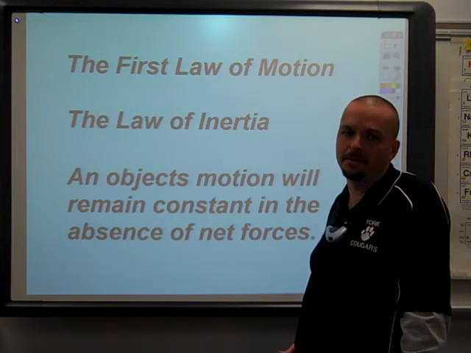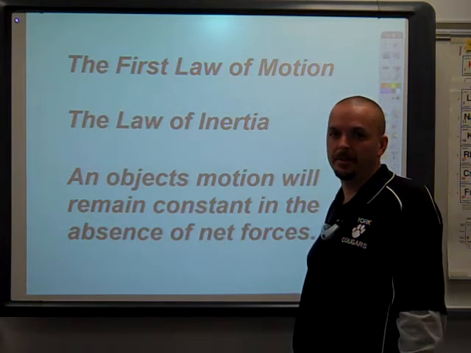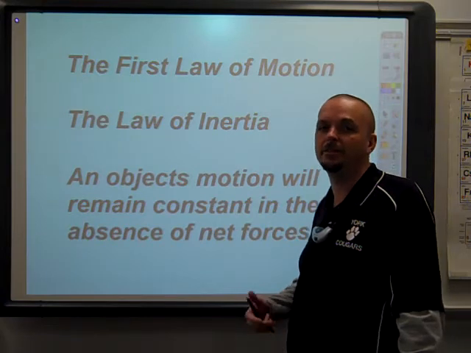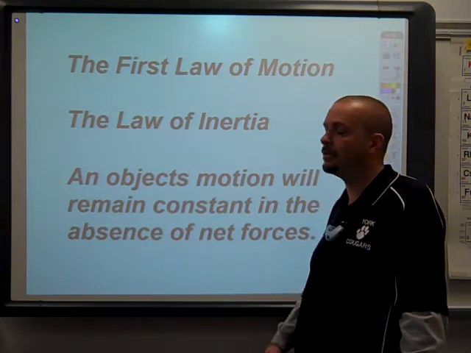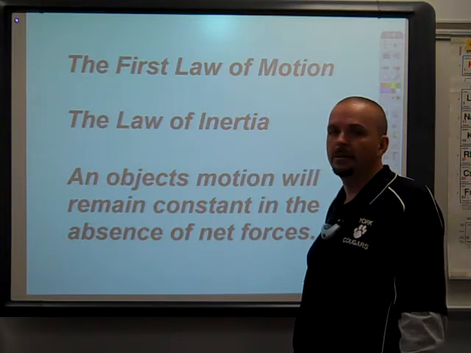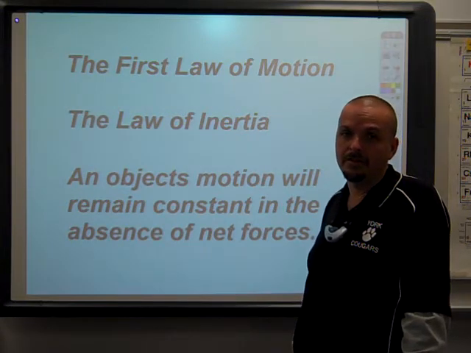Something that's small, like a bicycle, has a lot less inertia. It's got a lot less mass. It's a lot smaller object. So it's easier to speed up. It's easier to slow down. It's easier to turn than the train is. Velocity also affects inertia. Things that are moving slow have less inertia than things that are moving fast.